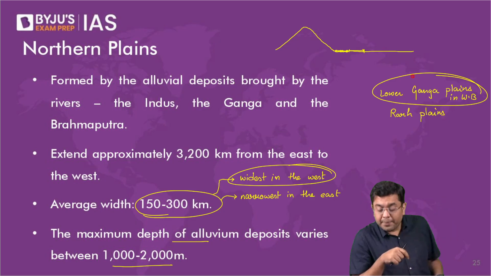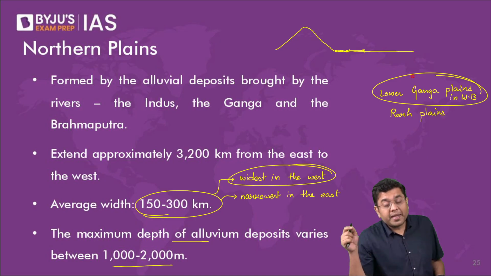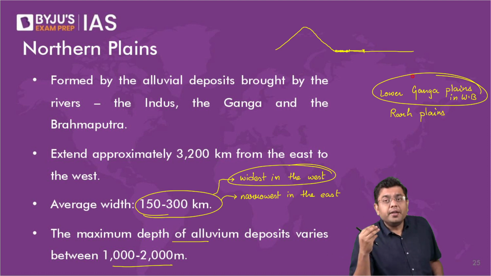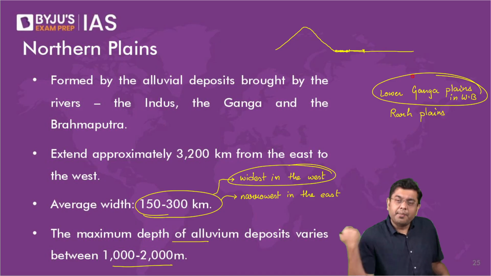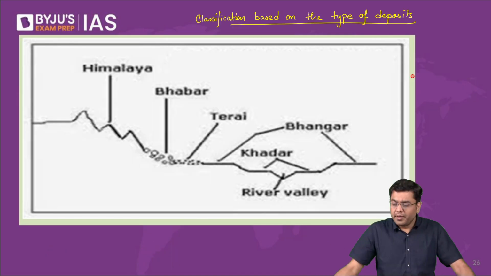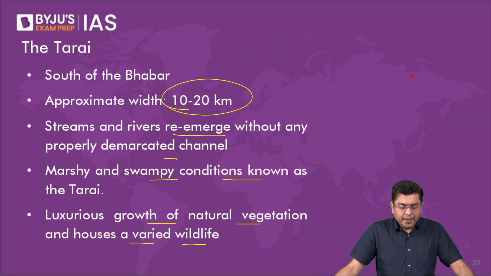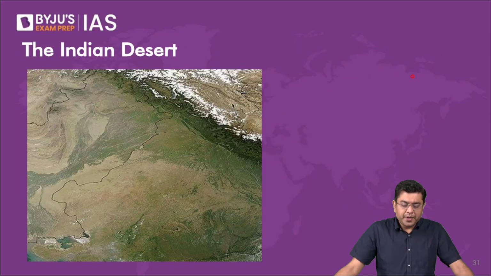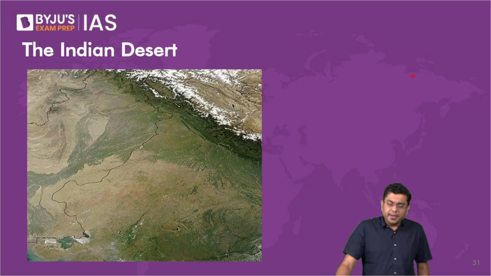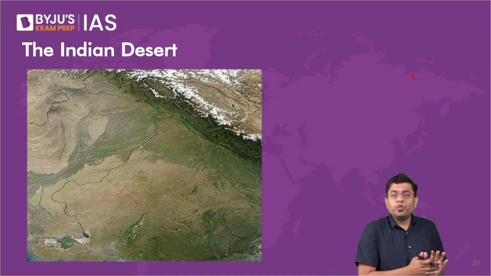So the smaller deposits are carried for a greater distance, and that is why the deltaic deposits consist of even finer particles. That is why they are very fertile. The finer the particles, the greater the water and air holding capacity, and the greater the fertility associated with the soil. Very good.